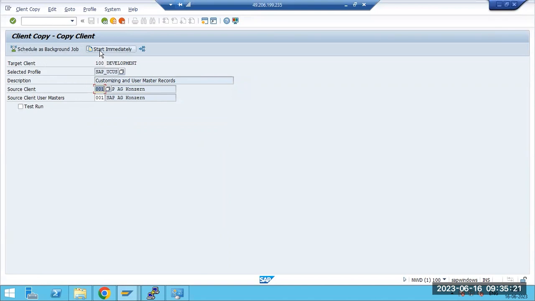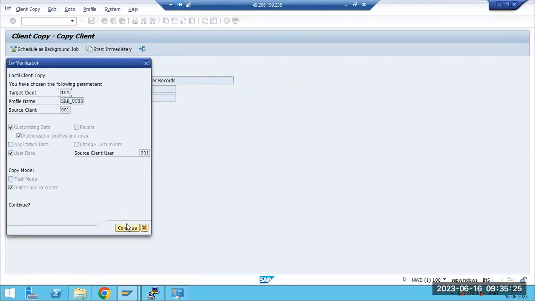So what happens if you start immediately? That will start in the dialog mode, which means until completion, your screen keeps on loading and you will be frozen here. It is started in the dialog mode, which means a dialog work process is performing your activity now. Previously you scheduled it as a background job, which means a background work process took over. Now all the things are happening in the dialog mode.